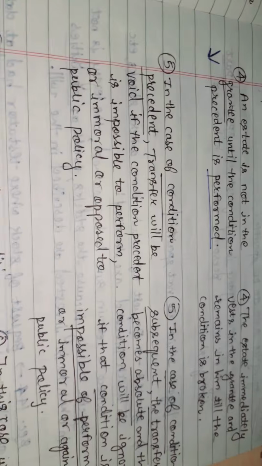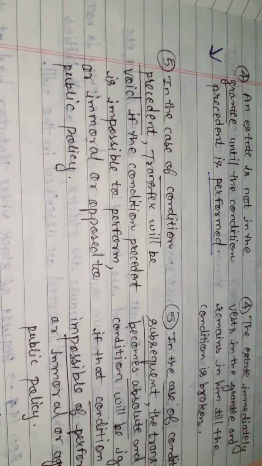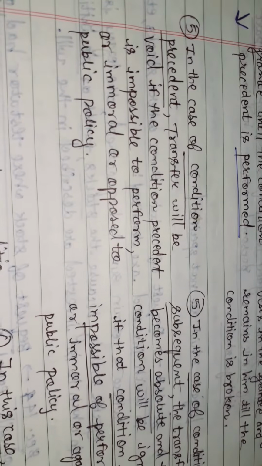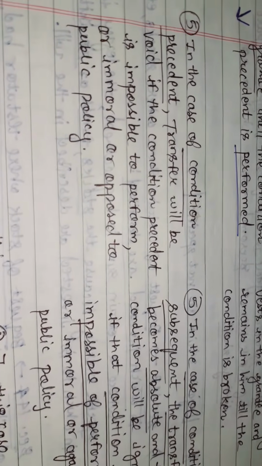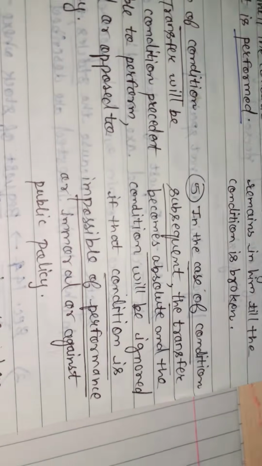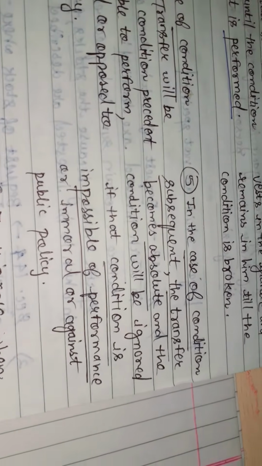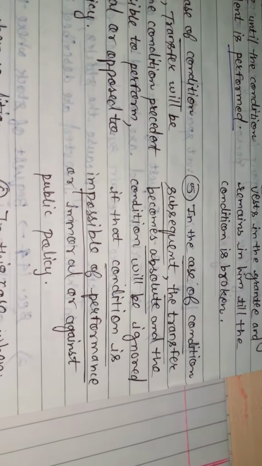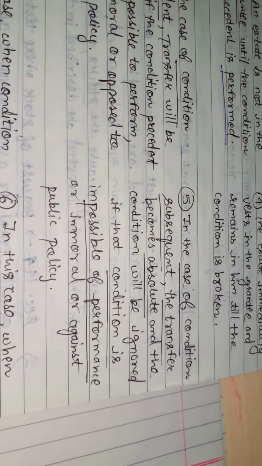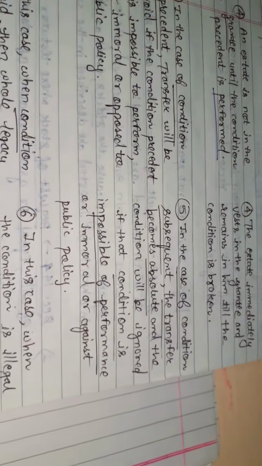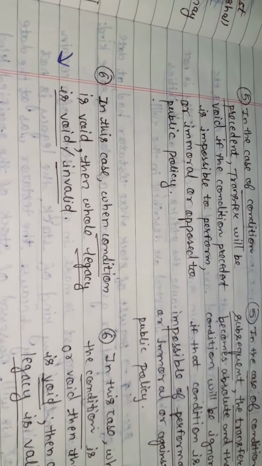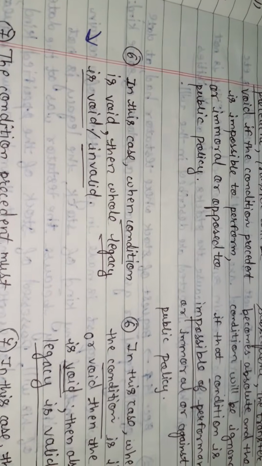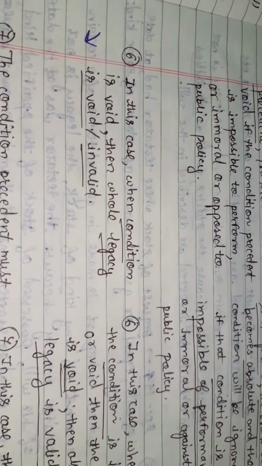In the case of condition precedent, transfer will be void if the condition precedent is impossible to perform or immoral or opposed to public policy. In the case of condition subsequent, the transfer becomes absolute and the condition will be ignored if that condition is impossible of performance or immoral or against public policy. In the case of condition precedent, when the condition is void, then the whole legacy is void or invalid. When the condition is void, the legacy is void.